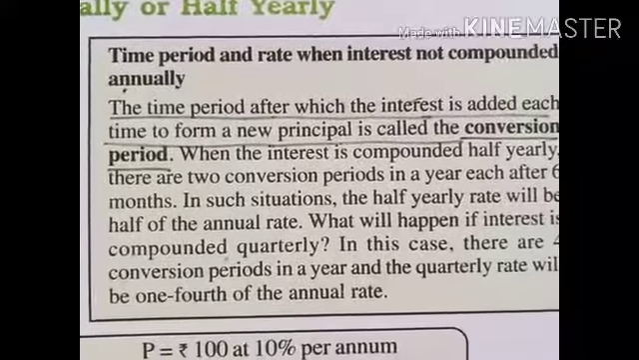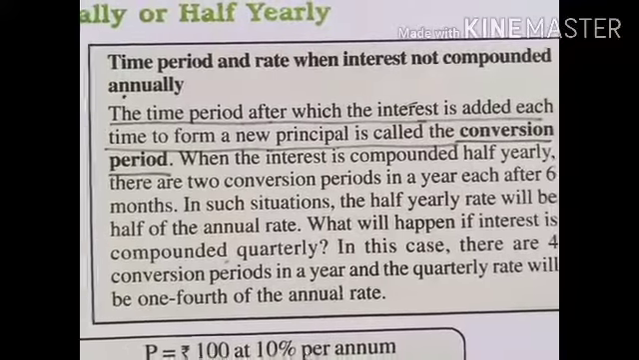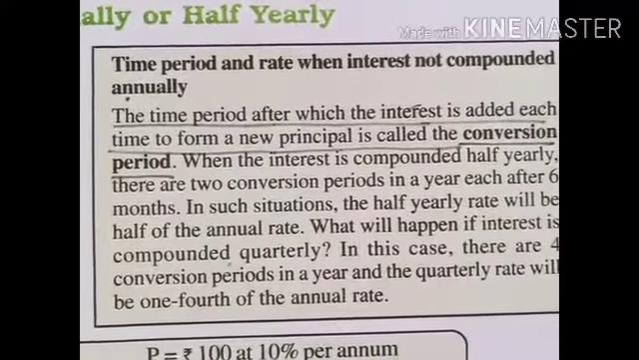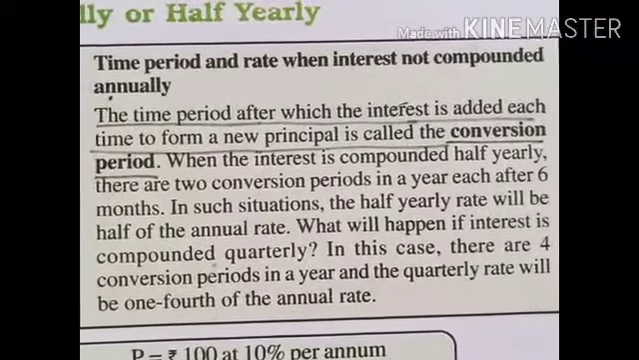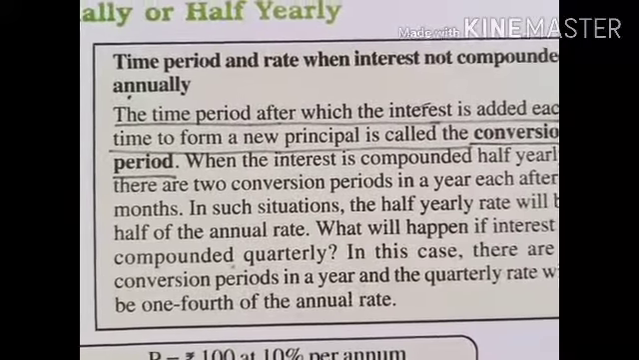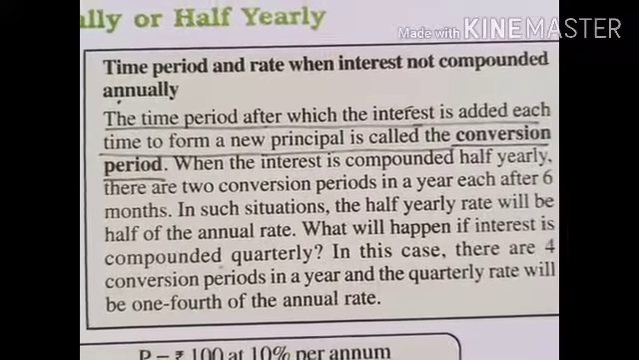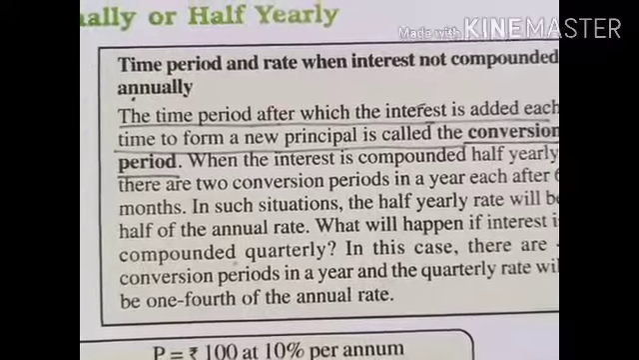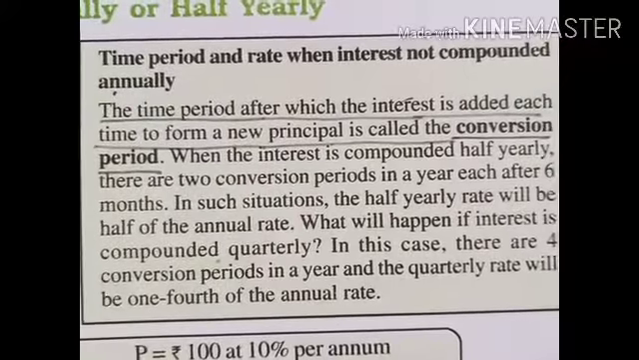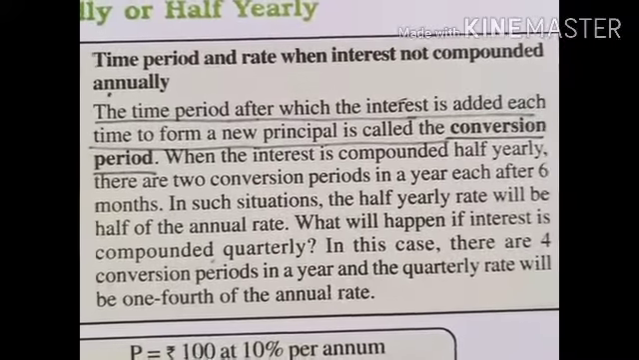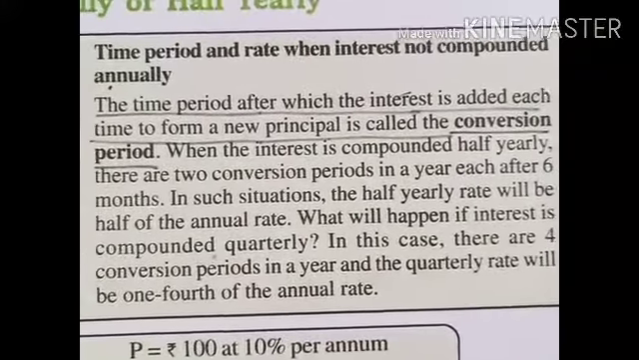When interest is compounded half yearly, there are two conversion periods in a year, each after 6 months, that means half year. In such a situation, the half yearly rate will be half of the annual rate. If the rate is compounded half yearly, that means if 8% is given, it will become 4% for the half year.